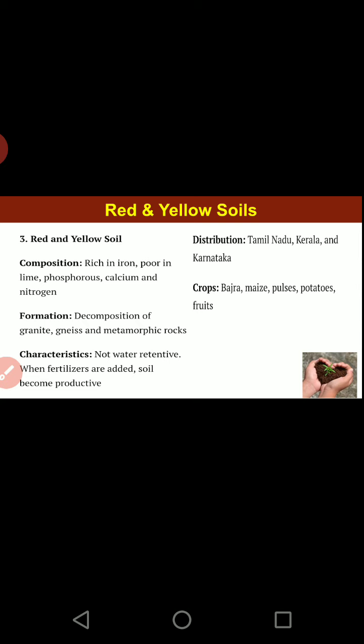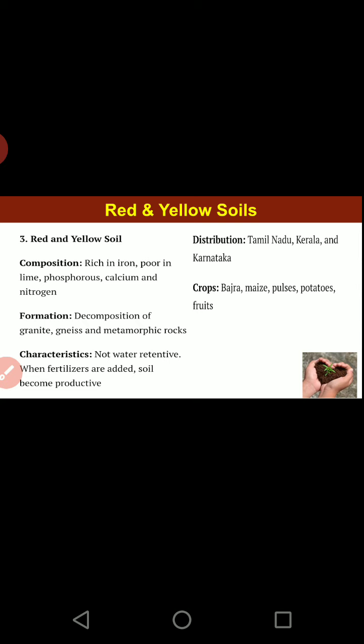They are rich in iron, poor in lime, phosphorus, calcium and nitrogen. Formation is due to decomposition of granite, gneiss and metamorphic rock. Most of the first ones are igneous rocks, intrusive igneous rock. They are not water retentive. When fertilizers are added, then only these soils become productive.